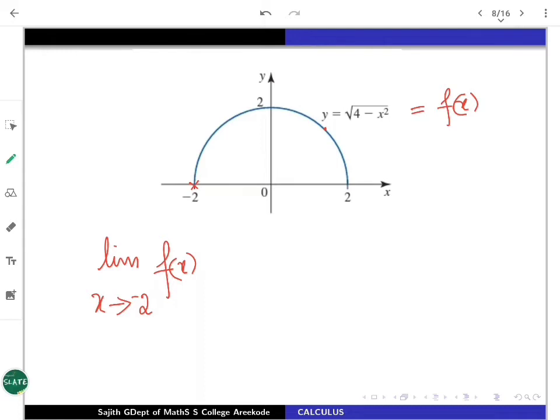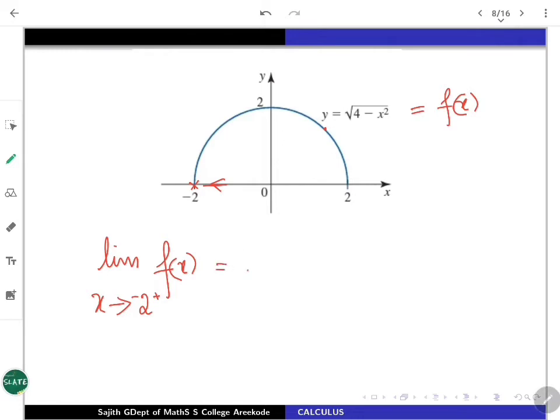It is a left hand point means you have to come from the right. This is the only way you can go, right? So, x is nearing towards minus 2 means this is the usual way. From the positive right side only you can move towards that because it is a left hand point. So what about this fellow?